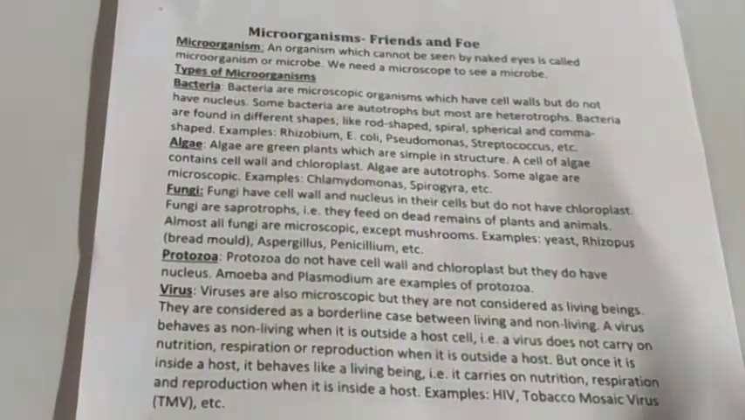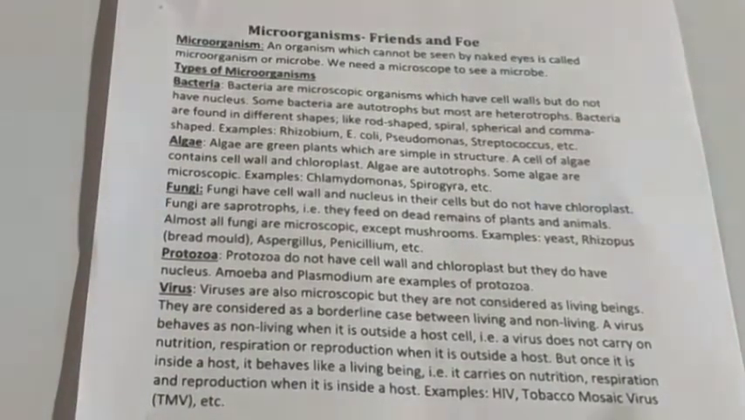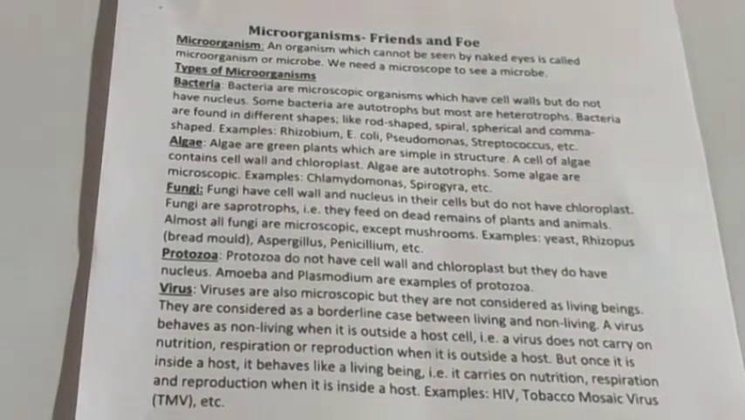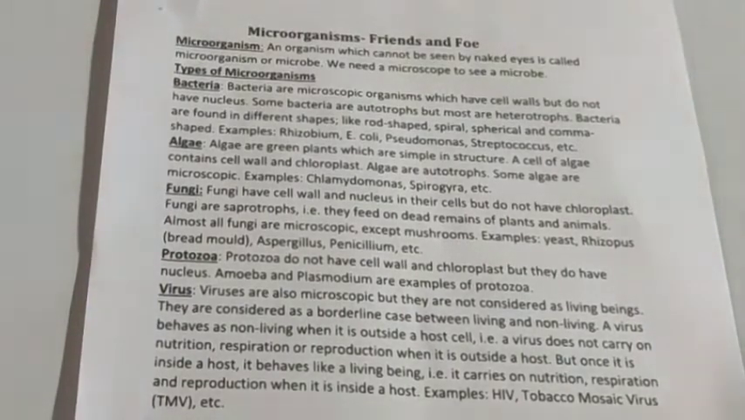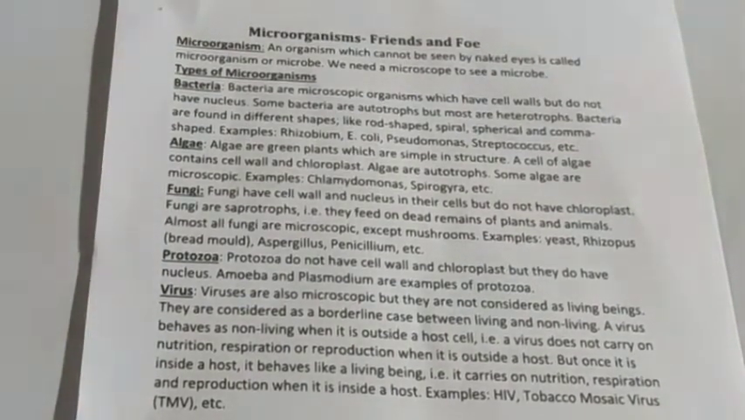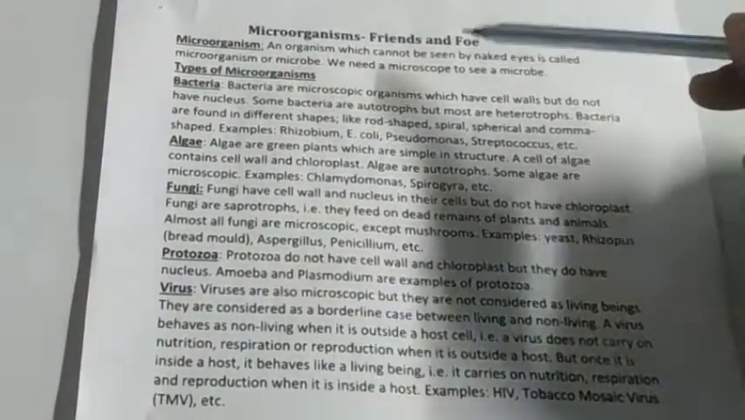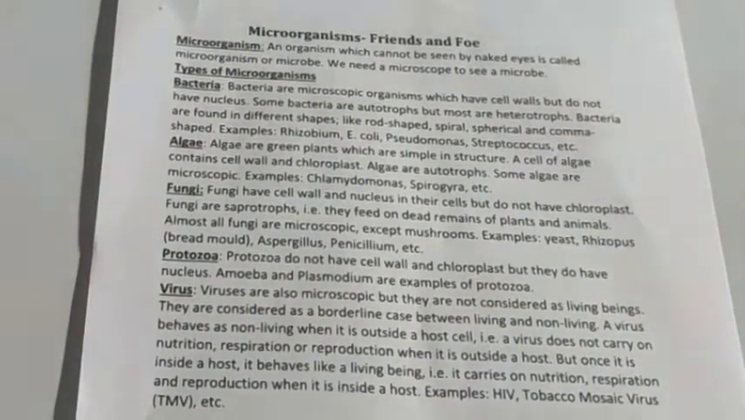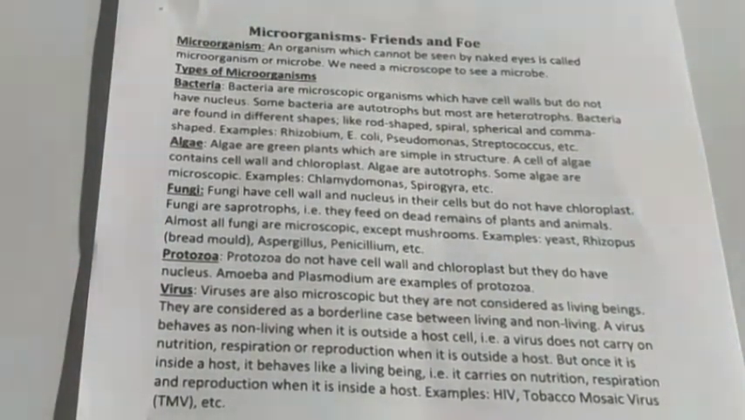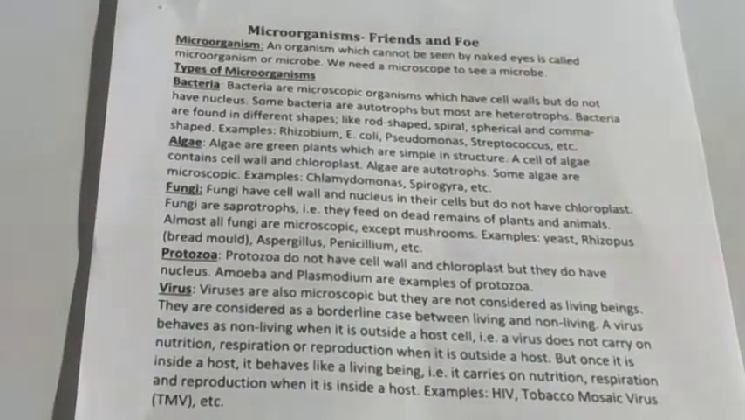In nature, there are different kinds of organisms present, of different sizes. Some of the organisms are very big, which we can see with our naked eye. Some of the organisms are very small, which we cannot see with our naked eye. The organisms which we cannot see with our naked eye are known as microorganisms or microbes. For seeing these microorganisms, we require a microscope. Without a microscope, with our naked eye, we cannot see these microorganisms.